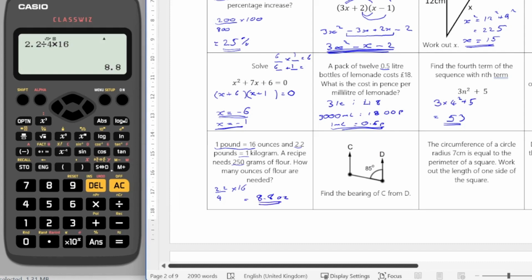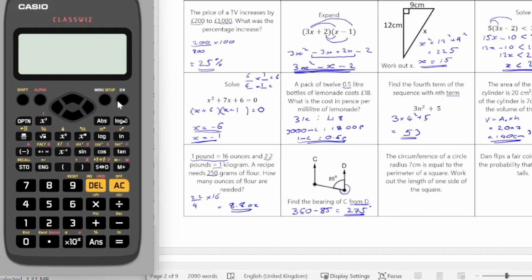The next one, find the bearing of C from D. So good tip here, it always tells you from where you're measuring. So I want this angle here. Angles around a circle equal 360, so I'm going to do 360 minus 85, which is going to give me 275. Again, use your calculator if you're unsure.